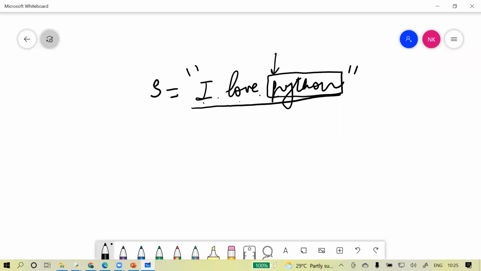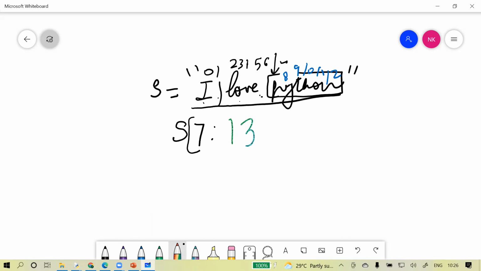So if you check, this is 0, this space is at 1, this is at 2, this is at 3, this is at 4, this is at 5, this space is at 6. So P starts from 7. It means if you want Python from P, you write starting from 7. Then this is 8, your Y is 8, T is 9, H is 10, O is 11, N is 12. So you have to go till 12, but here you have to mention 13. Only then it will go till 12.